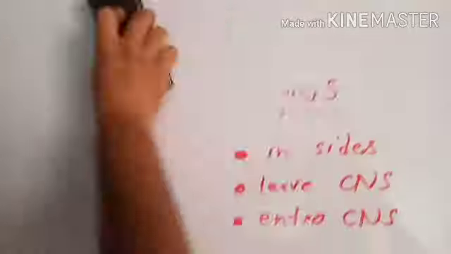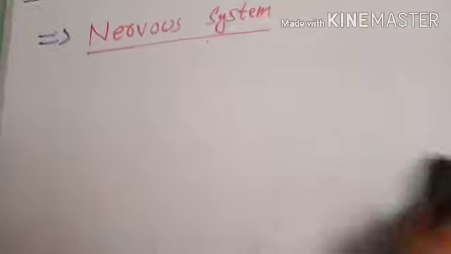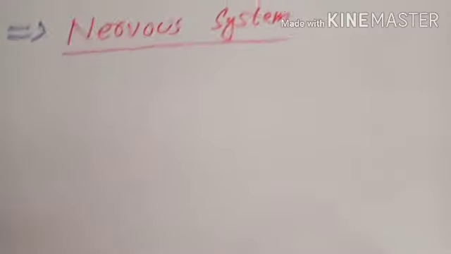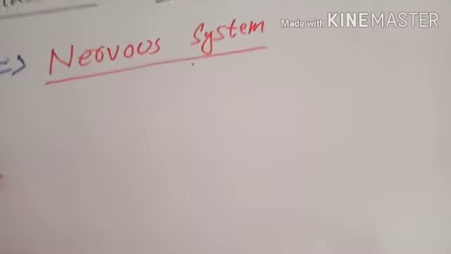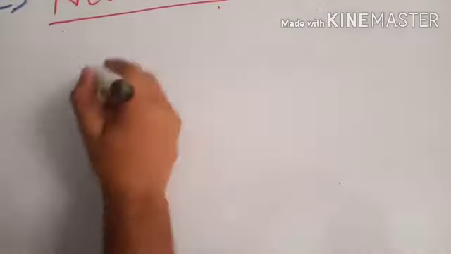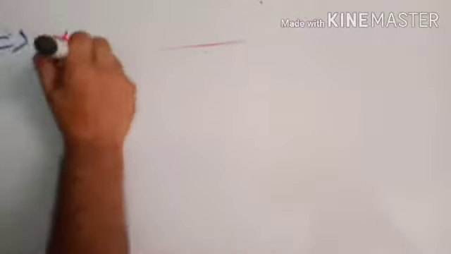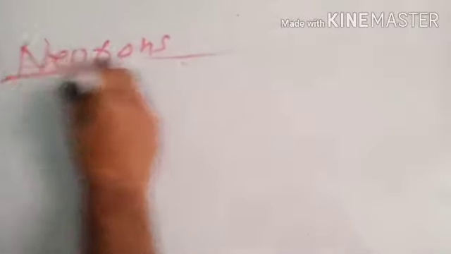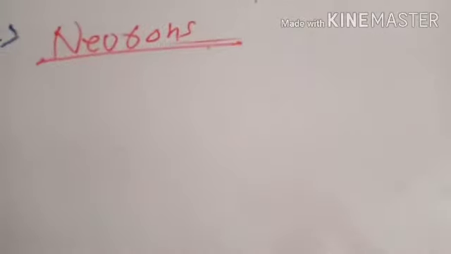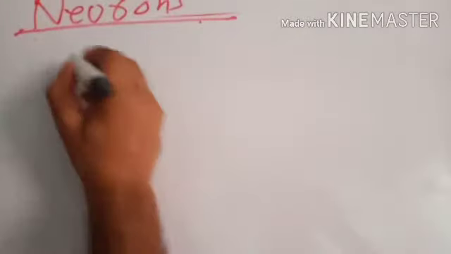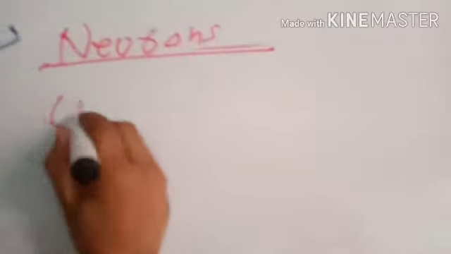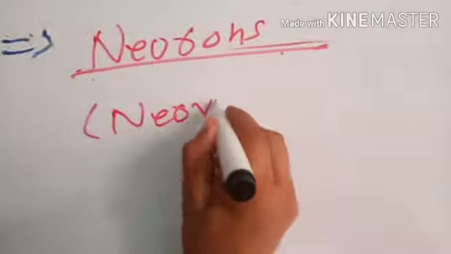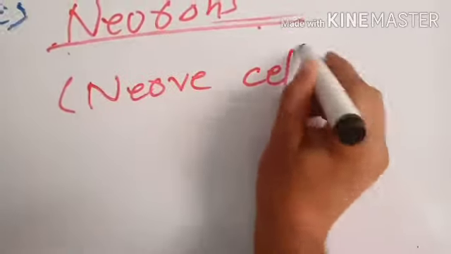Because neurons are present in both types of nervous system, it is necessary for us to know in detail about the neurons. What are neurons? What is their structure, etc. Neurons are also called nerve cells.